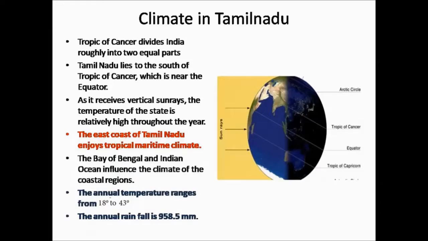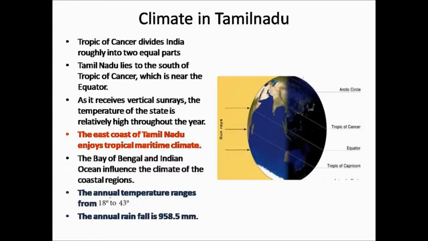The east coast of Tamil Nadu enjoys tropical maritime climate. The coast is the region along the sea. So the east coast of Tamil Nadu enjoys the tropical maritime climate. The Bay of Bengal and Indian Ocean controls the climate of the coastal regions.